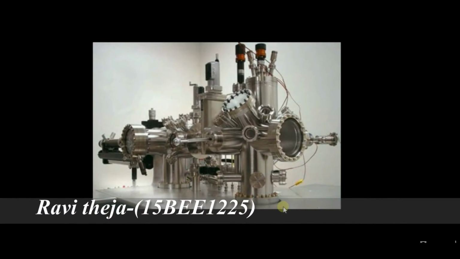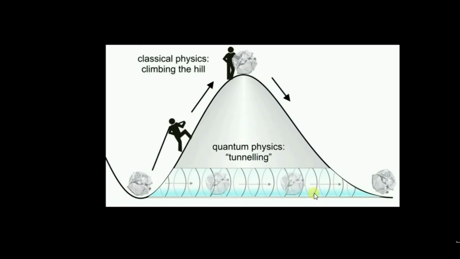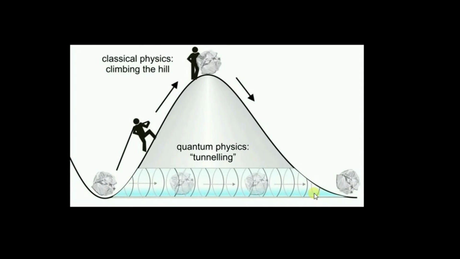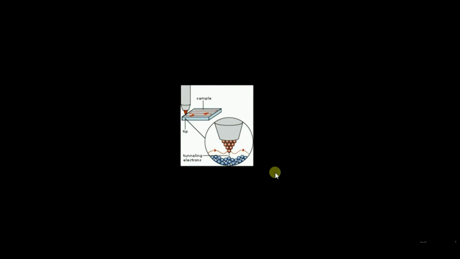Scanning tunneling microscope works on the principle of the quantum tunneling effect. Then a question arises, what is the quantum tunneling effect? Suppose the energy of the particle is E and the potential barrier is V, and the energy of the particle is less than the energy of the potential barrier. According to classical mechanics, the particle cannot come out of this potential barrier. But in quantum mechanics, it has a finite chance of coming out of the potential barrier, and this effect is known as the quantum tunneling effect. Thus, it works on the principle of quantum tunneling effect.